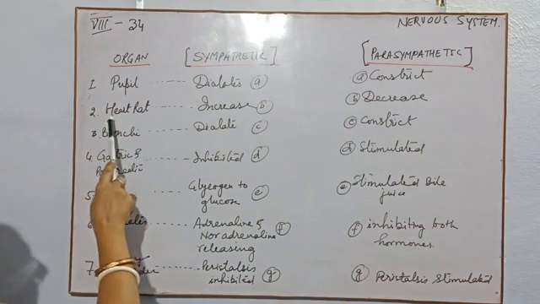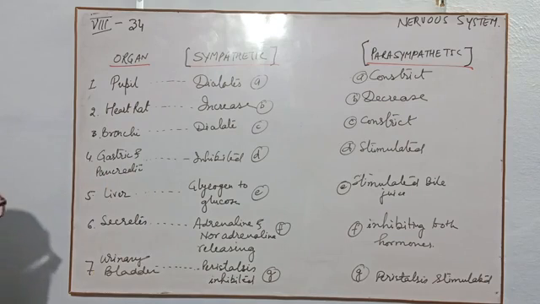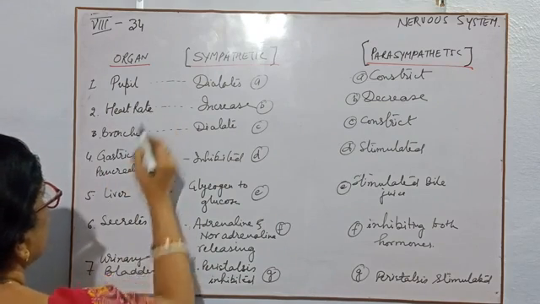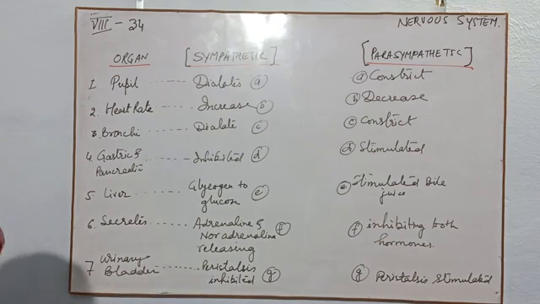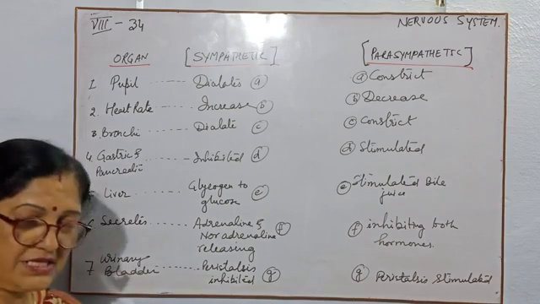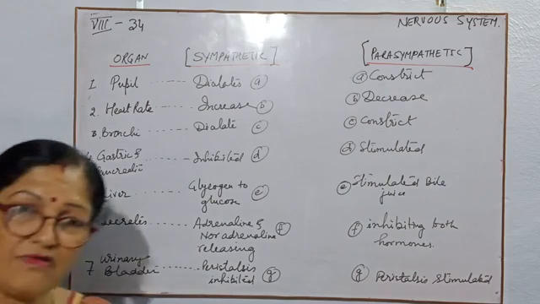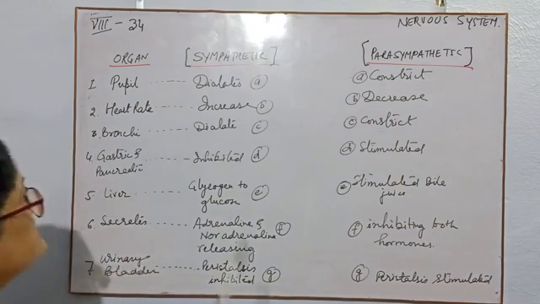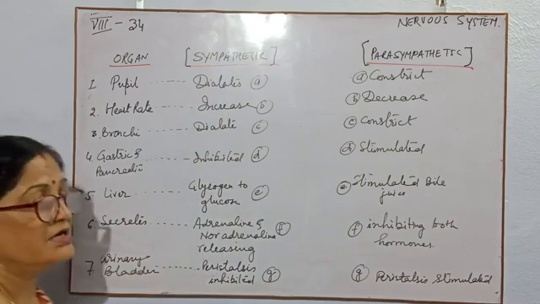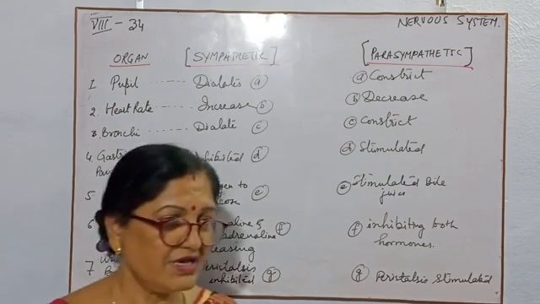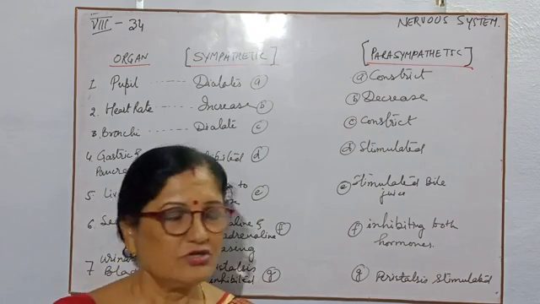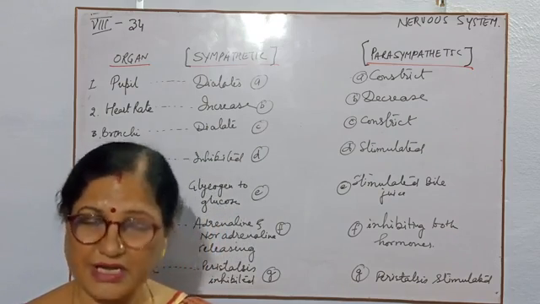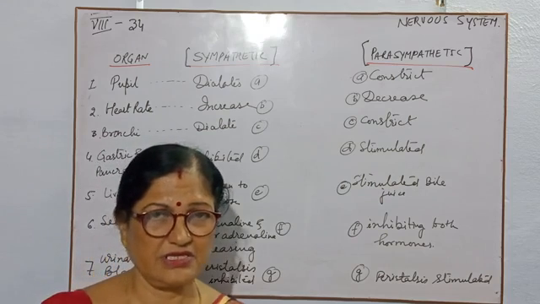Now, second point, heart rate. Heart rate, that means heartbeat or rate of heartbeat, will be increased by the sympathetic system. So children, in the normal condition our rate of heartbeat should not be increased.